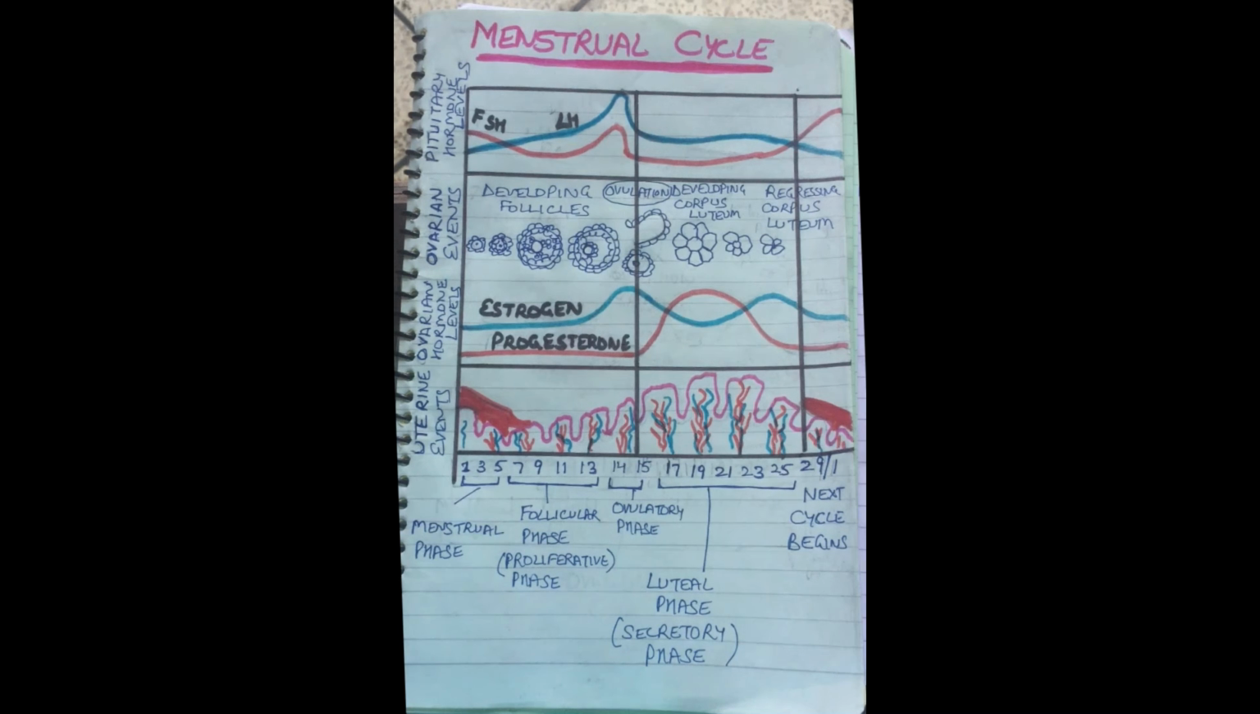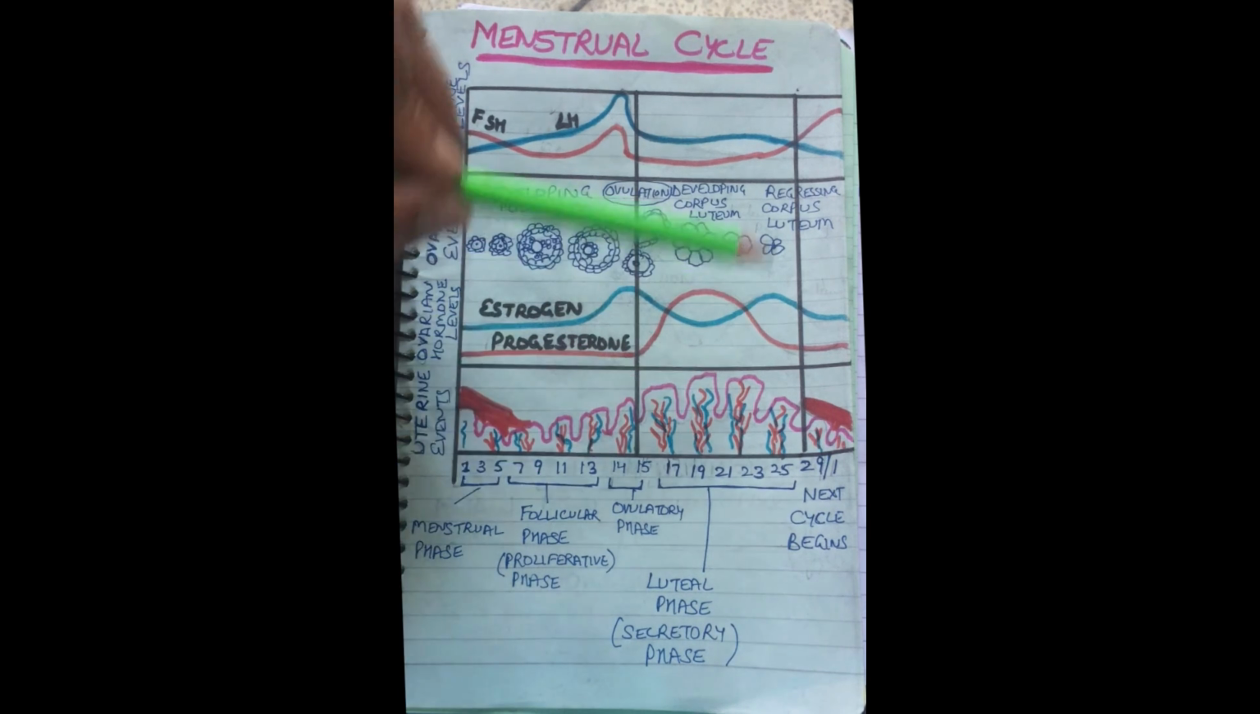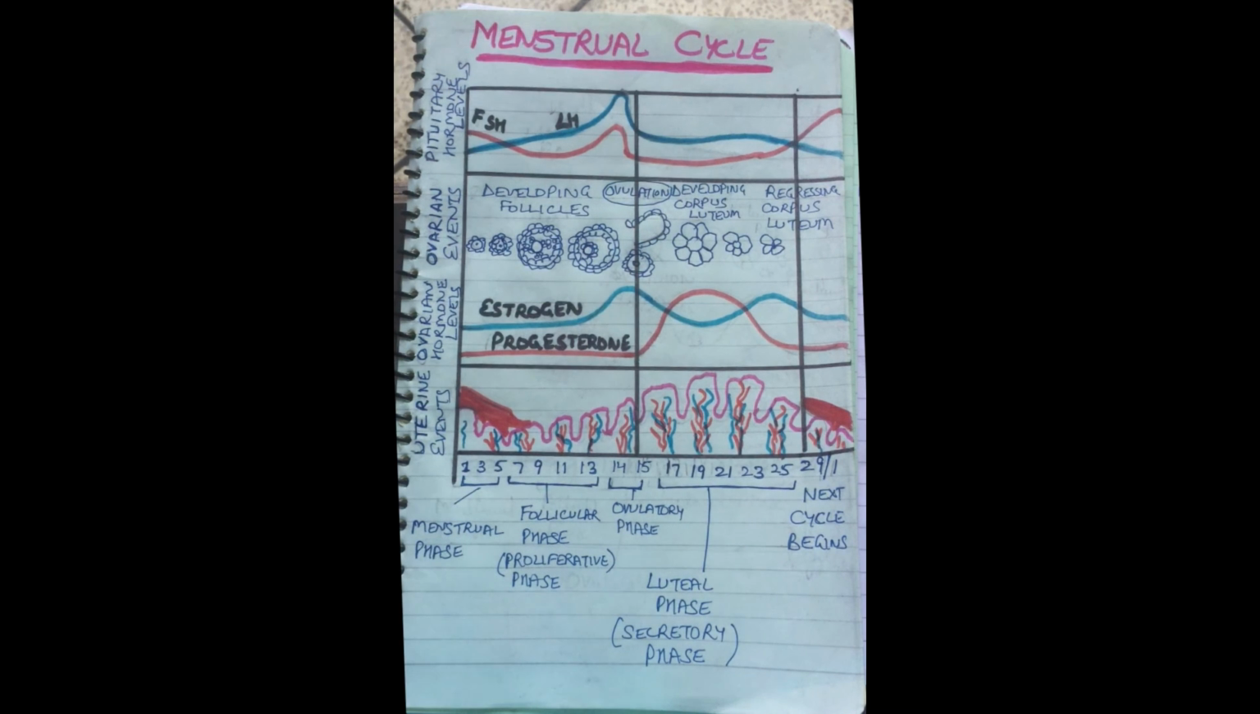The cycle of female primates, that is monkeys, apes and humans, is called the menstrual cycle. This we have discussed in the first chapter also, that female primates have a menstrual cycle and female non-primates have an estrous cycle. Now here we will discuss the phases of the menstrual cycle in detail.